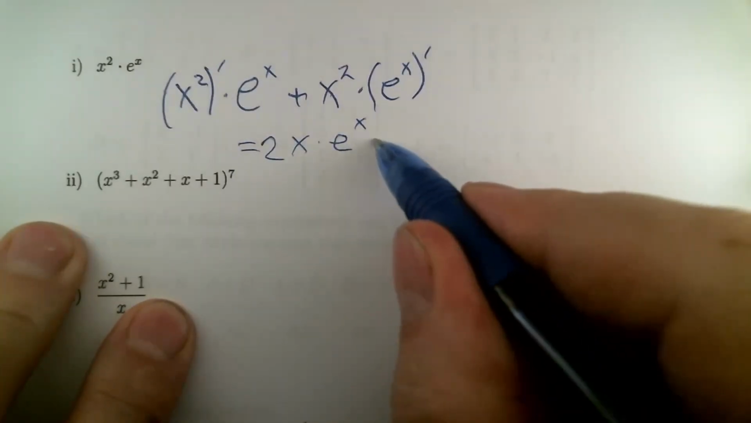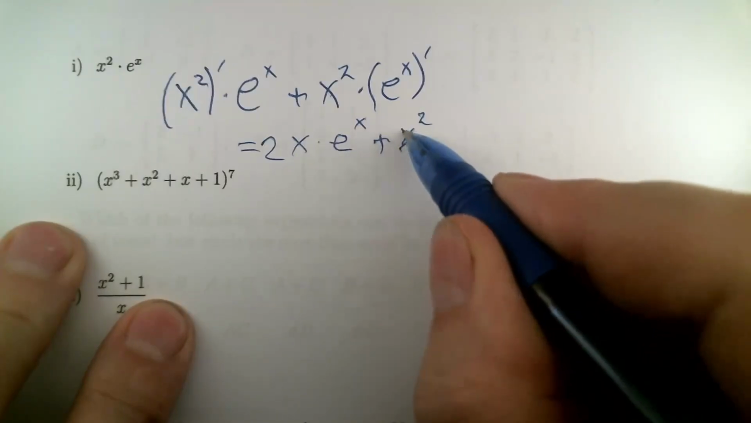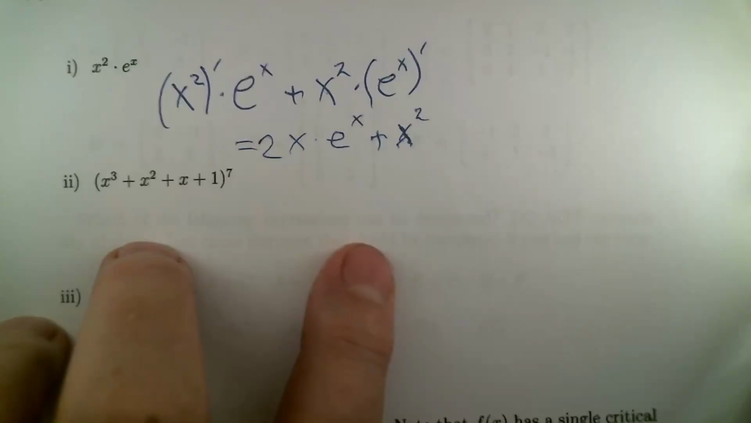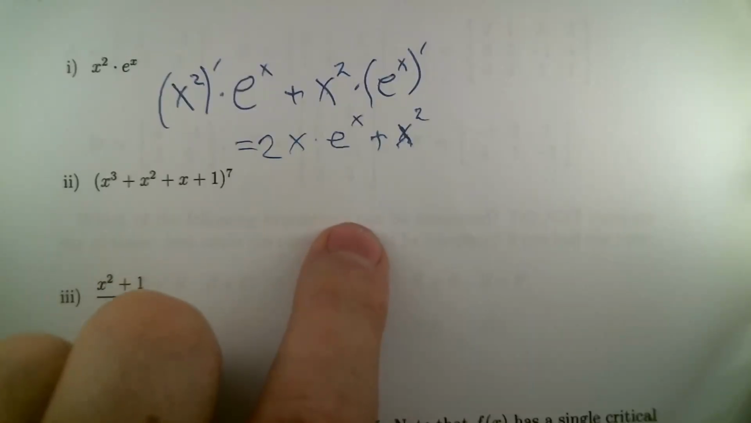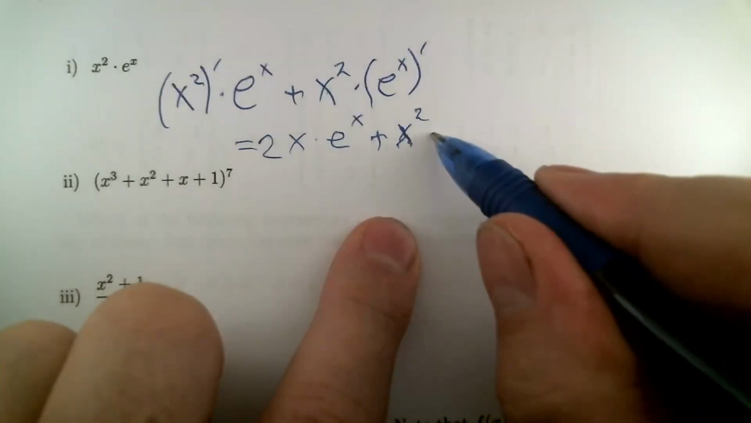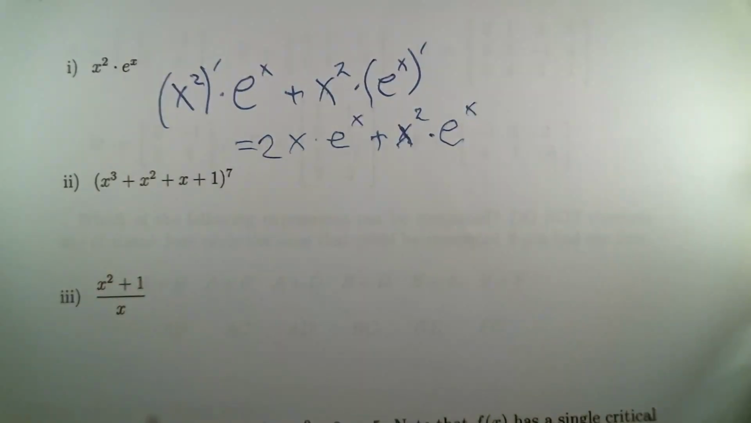And then this is another one of these things that I'm hoping everybody has encountered at this point. e to the x is kind of unique amongst functions in that when you differentiate it, it just doesn't change. It's the same function when you take its derivative. So you get 2x times e to the x plus x squared times e to the x.